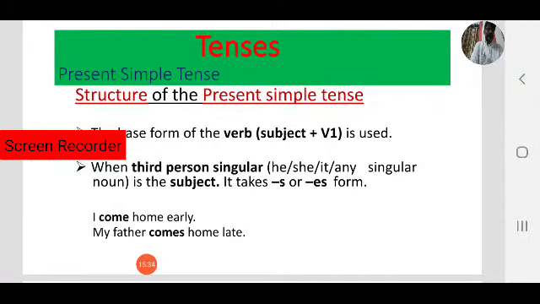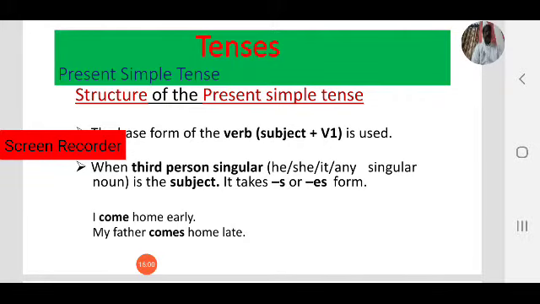For example, play is a base form. We can call it V1. Played, that is past tense or V2. Like playing, that is present participle, or we can call it V-ing form.